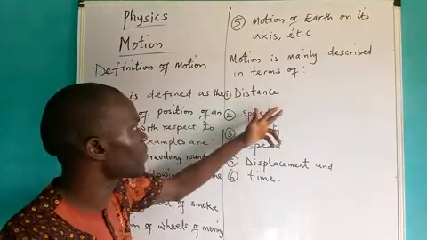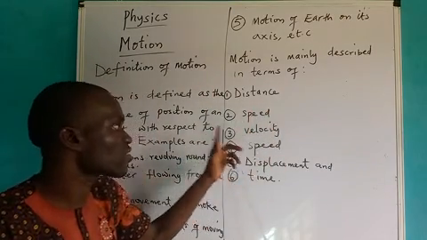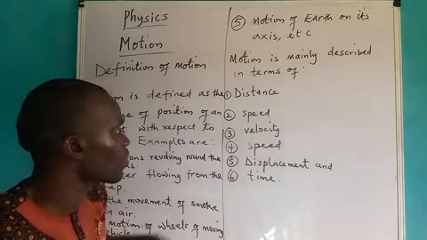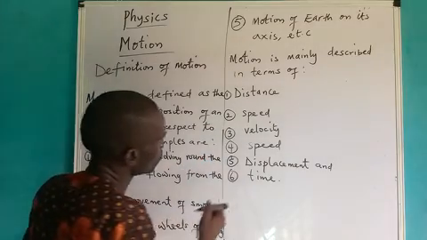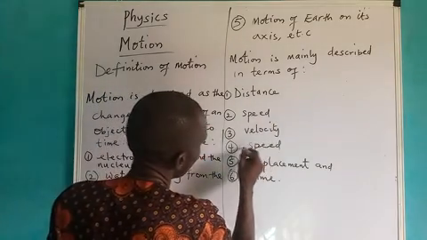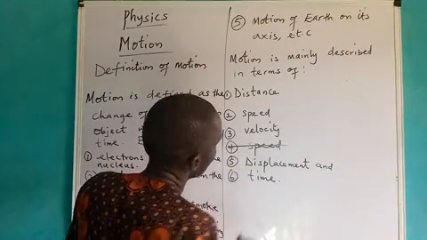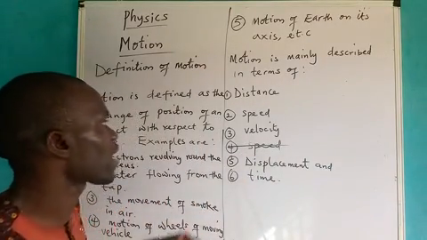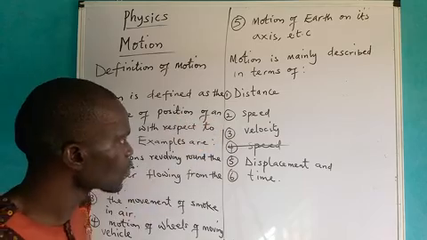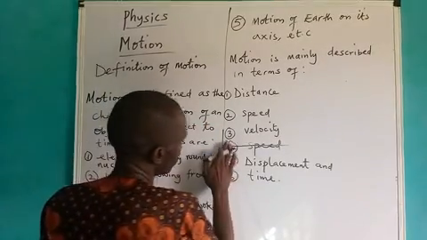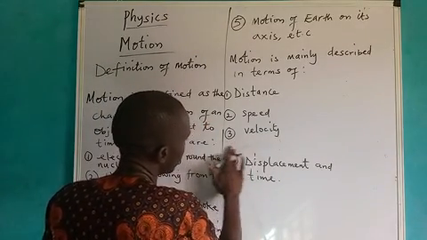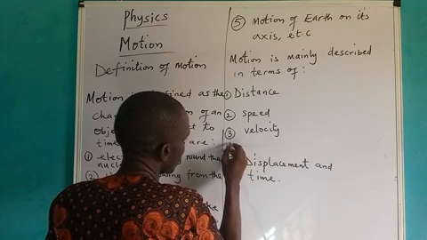It's described in terms of distance, speed, velocity, speed. We are having speed again here. I repeated this one, meaning that motion is described in terms of all these. Let me take this one as velocity. Let me take this one as acceleration.